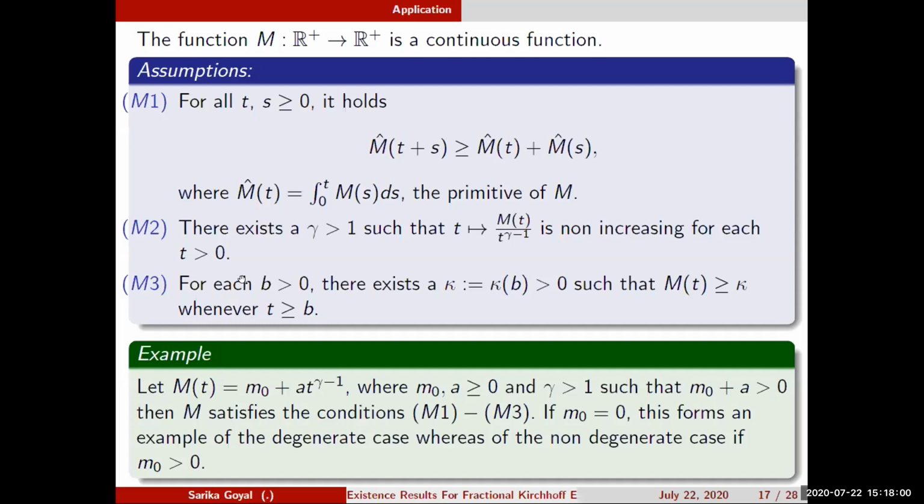So here for the Kirchhoff operator, we can talk about the degenerate Kirchhoff operator or non-degenerate, which depends on M0. If M0 is 0, then it becomes the degenerate case. If M0 is non-zero, then we call it non-degenerate.